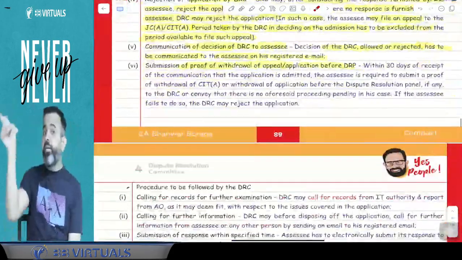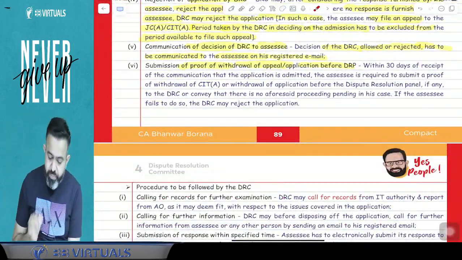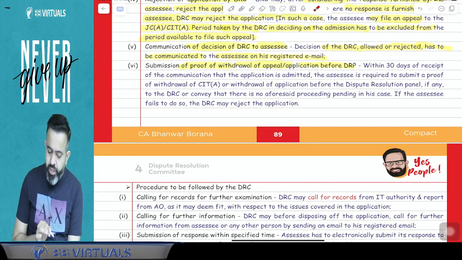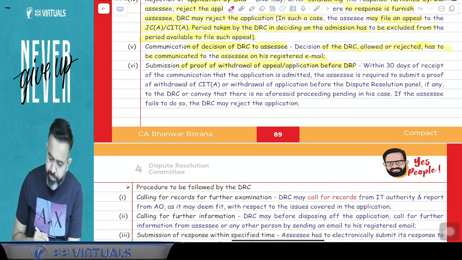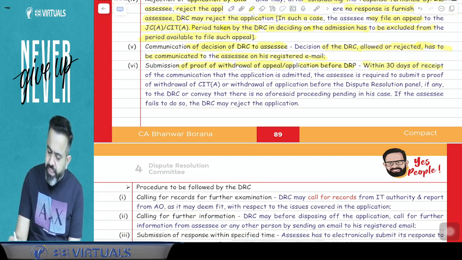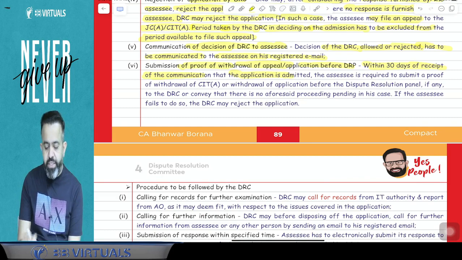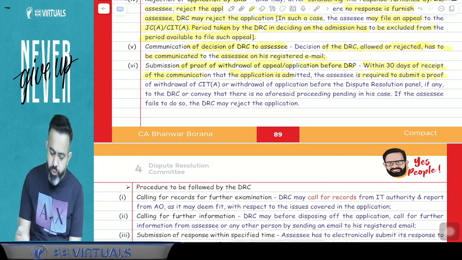So here, guys, you have to submit the proof of withdrawal of any appeal you already filed. So here what they are saying: submission of proof of withdrawal of appeal or application before the dispute resolution panel. Pay attention. Within 30 days of receipt of the communication that the application is admitted, the assessee is required to submit the proof of withdrawal of appeal before the CIT appeal or withdrawal of application before the dispute resolution panel, if any, to the DRC, or convey that there is no aforesaid proceeding pending in this case. If the assessee fails to do so, the DRC may reject the application.